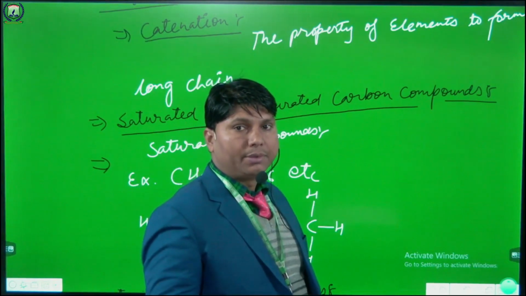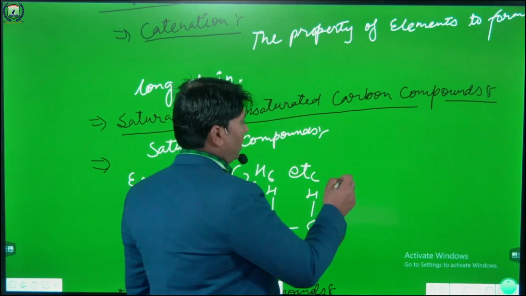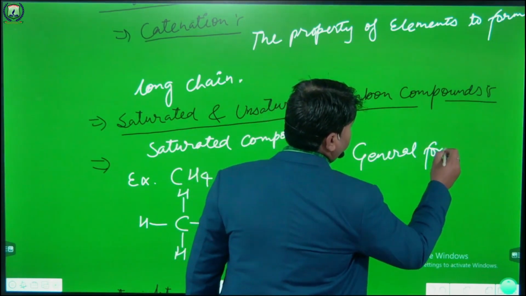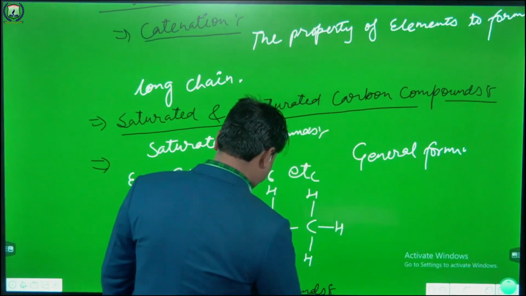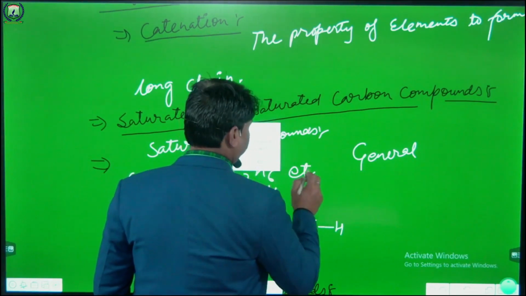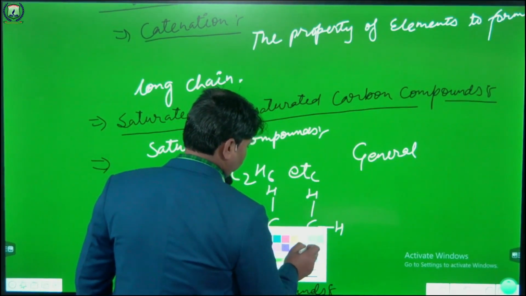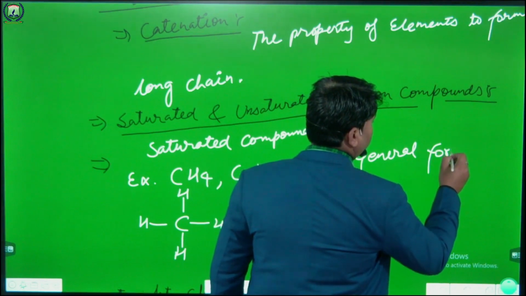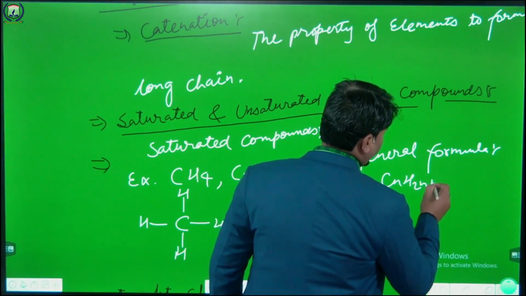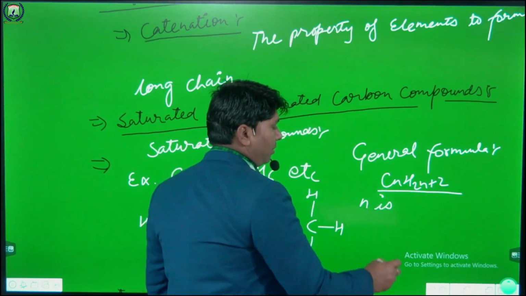And the general formula of the saturated carbon compounds is CnH2n+2. Here n is the number of carbon atoms.